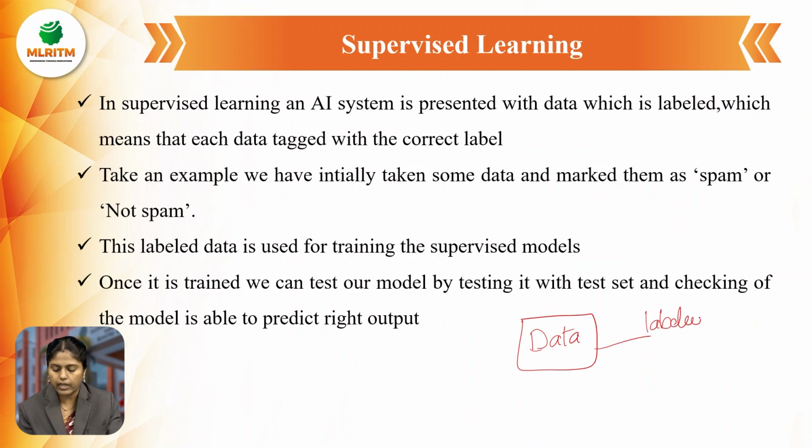Okay, this data is going to be labeled with the correct label. We are mentioning this particular data. Each and every data we are considering with the labels. For example, suppose you take Gmail. In Gmail, generally we will have a very large amount of data.